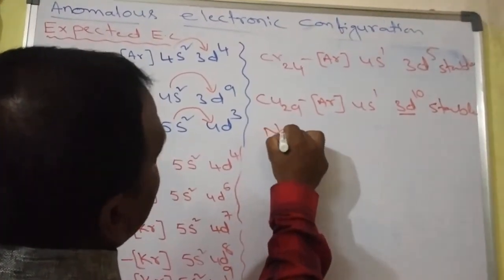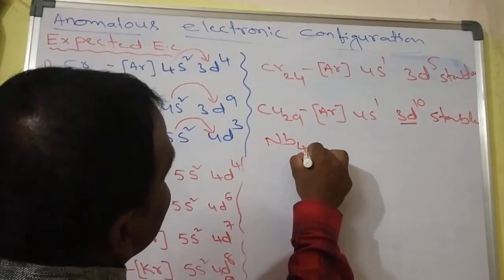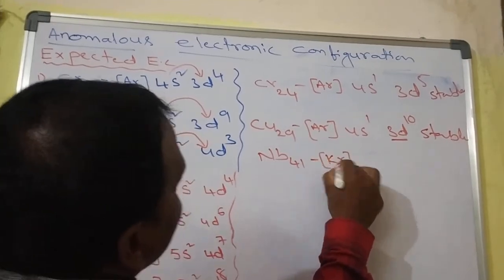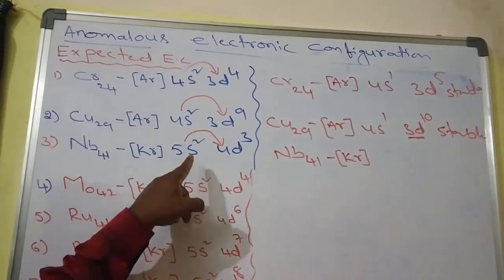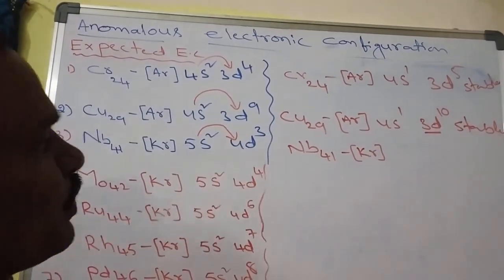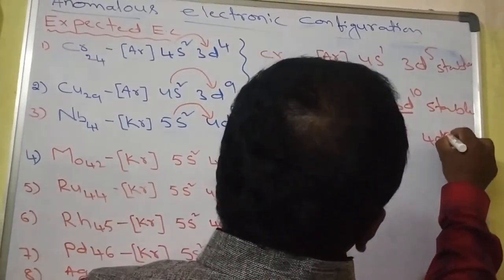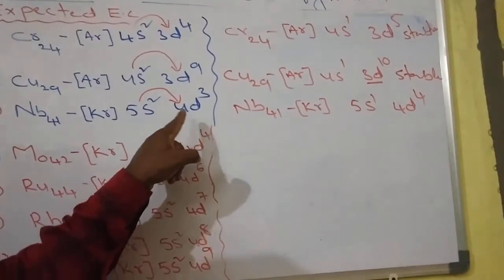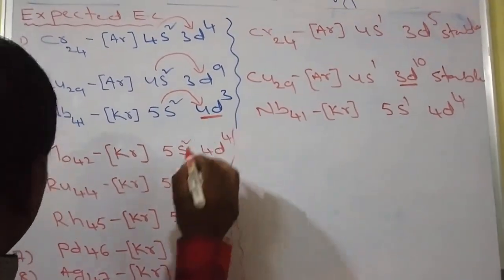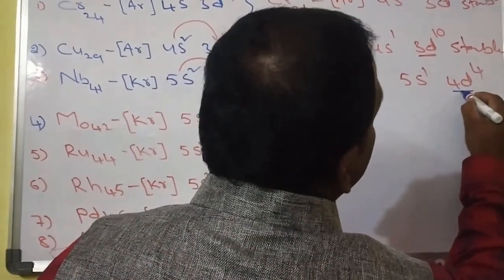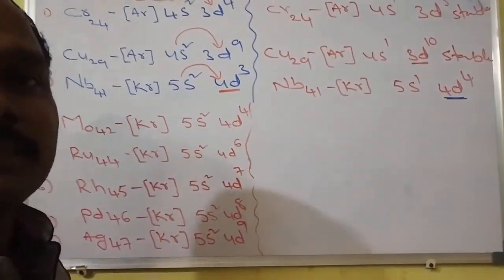So I write the electronic configuration of niobium as krypton. Tell me, students, krypton 5s1 4d4. Compared with this 4d3, this 4d4 configuration is stable.